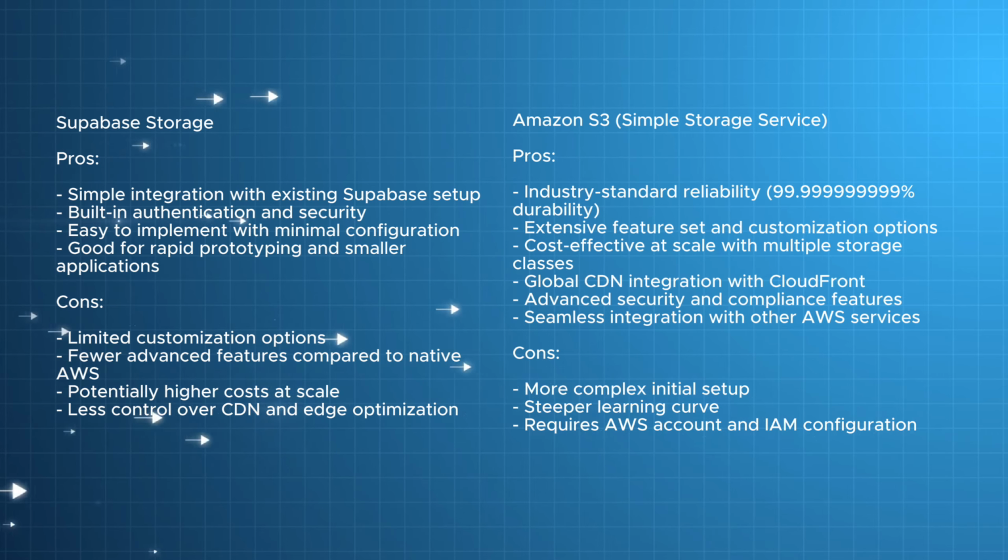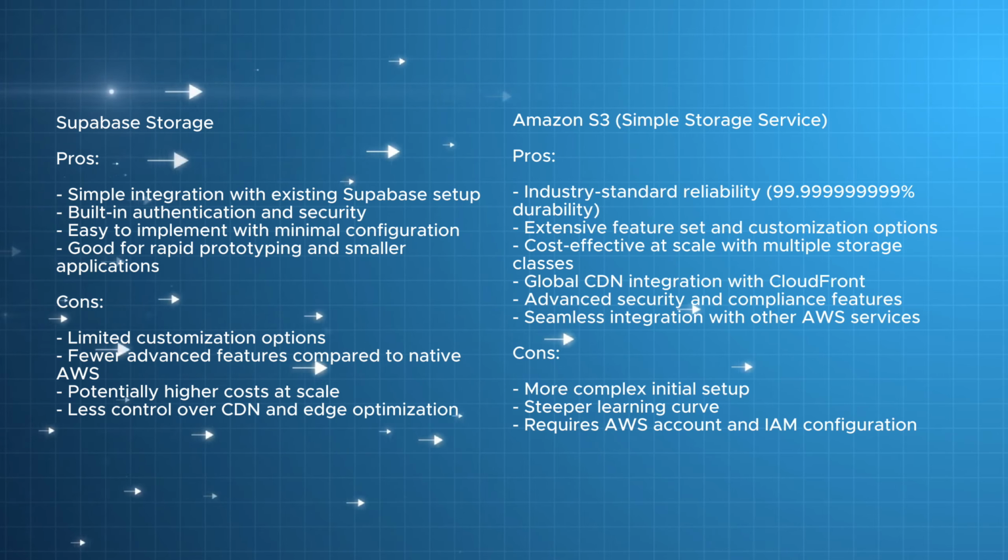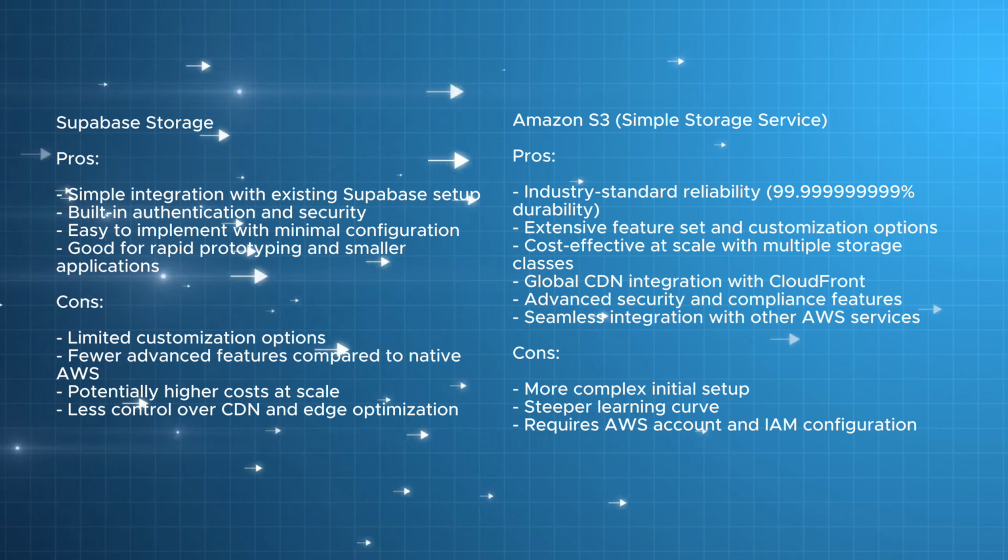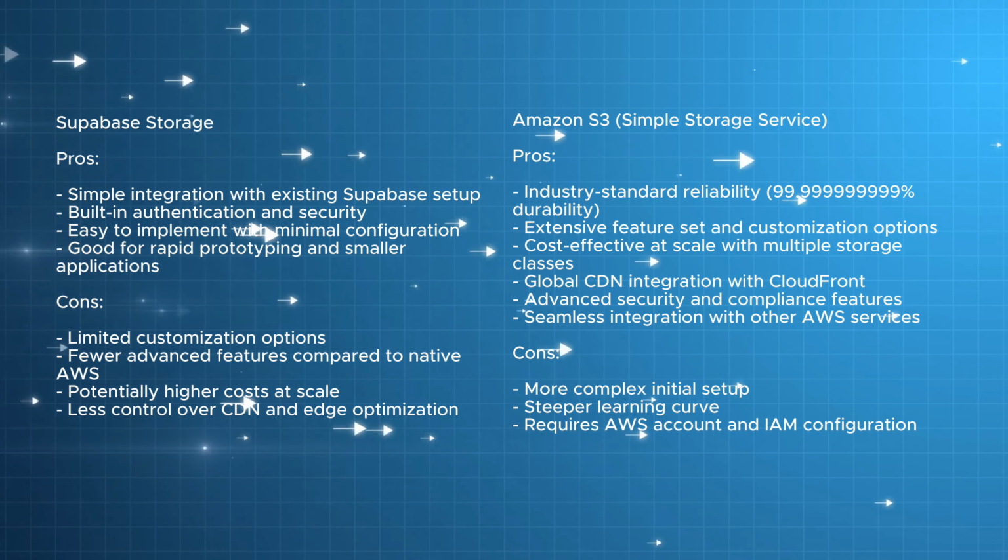One was Supabase storage, which easily integrated with the existing Supabase setup. Supabase is also good for rapid prototyping and smaller applications. That made me realize it wasn't fit for what I needed. So I researched one other option, which is Amazon S3, which stands for Simple Storage Service. For one, it has industry standard reliability, but it was more complex to set up. Fun fact, Supabase is actually built on top of S3, so Supabase would essentially be a middleware.